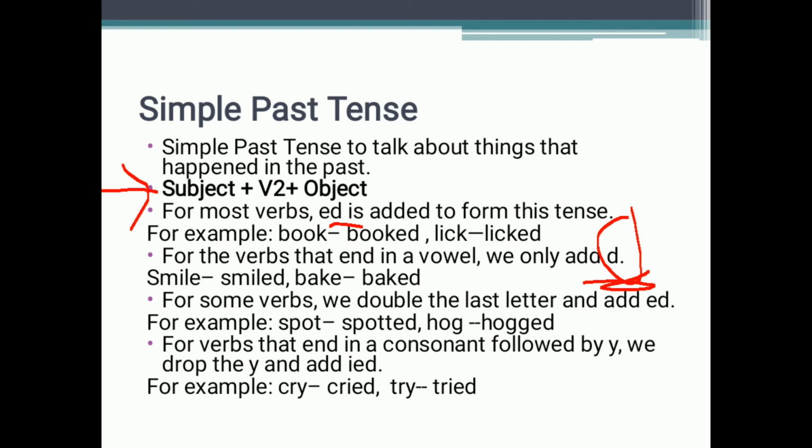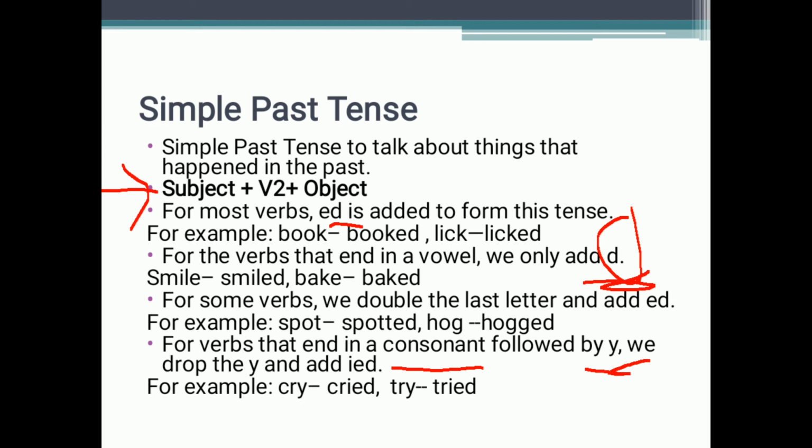We have learned about the words that end with vowels, we add d. Then the verbs that end with a consonant followed by y: at the end of the word there is a y, and before y there is a consonant, apart from a e i o u.